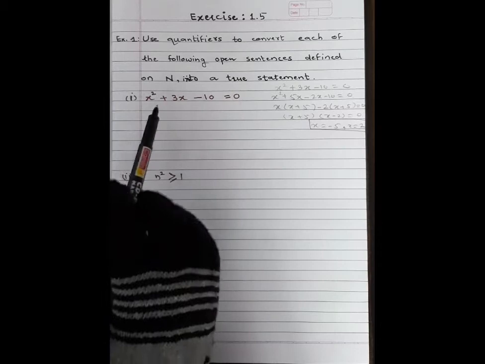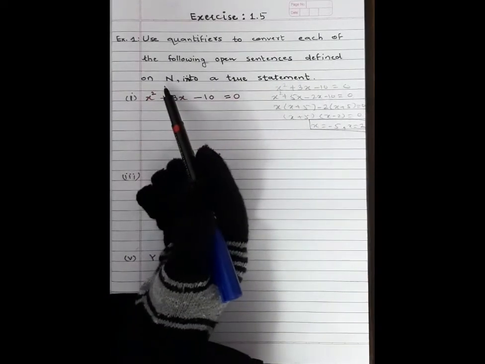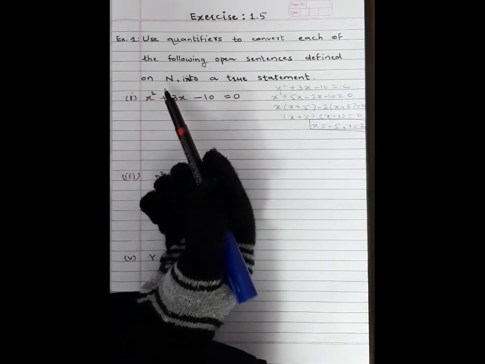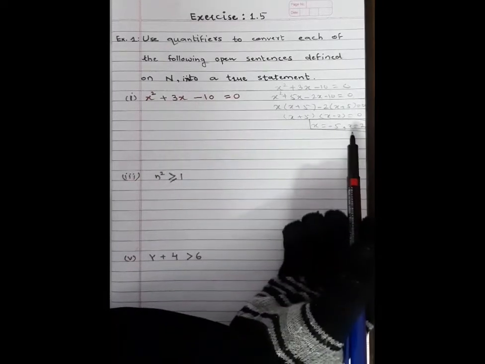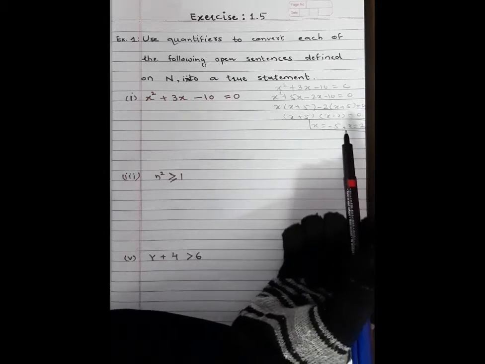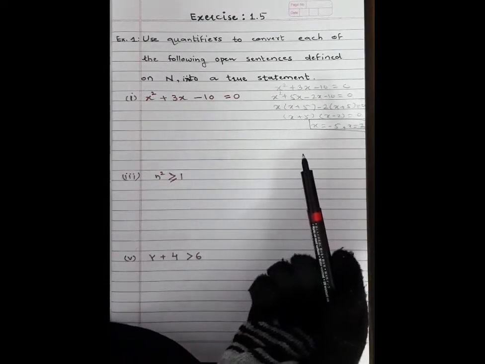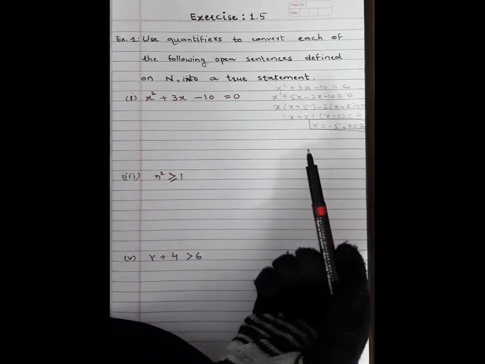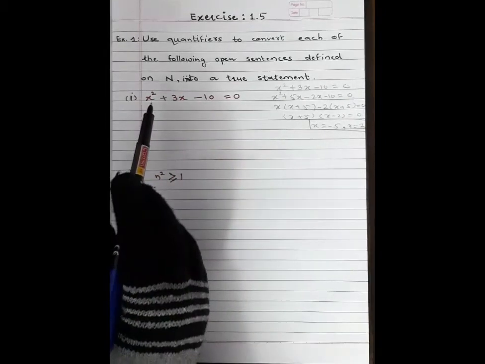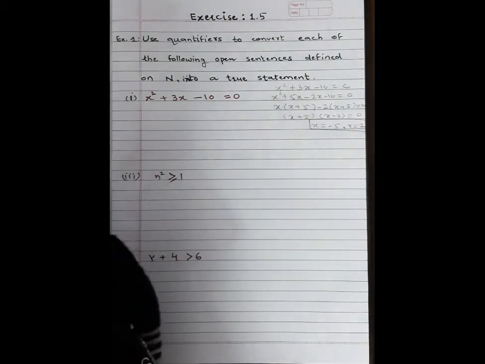Then students, it is true for one value of the set of natural numbers. It is not true for every natural number. It is true only for x is equal to 2, one value of the set. Then here we will define the quantifier, universal or existential. Here we will define existential because it is true for one value of the set of natural numbers. That's why here write quantifier existential.